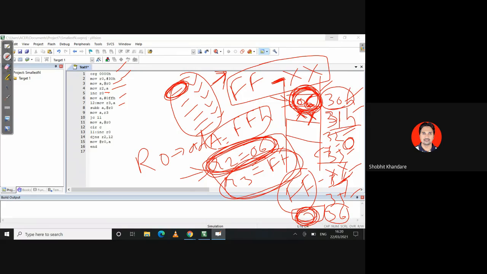So in my R0 is the first number now. So my first number will be subtracted from R3. So it is FF minus XX, for example. Now in this case your carry flag will be 0. Now MOV A, R3. So again you are moving your FF into the accumulator. Then JC L1.